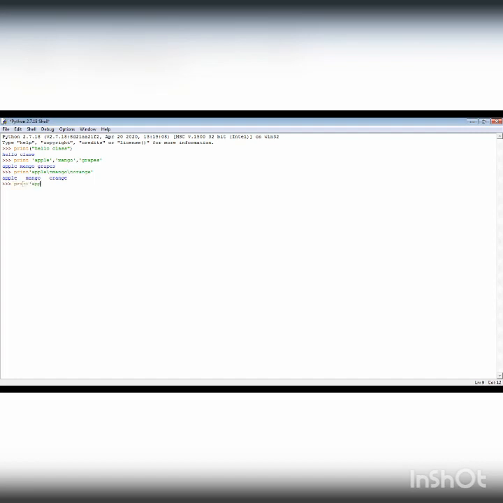Print apple, okay, \n. What will we use? \n to print on the next line. And for giving space between the items, we use \t. Clear? Orange, \n, grapes. Fine. Let's see the output. Clear? Okay. The output is clear. We have got the items on different lines.